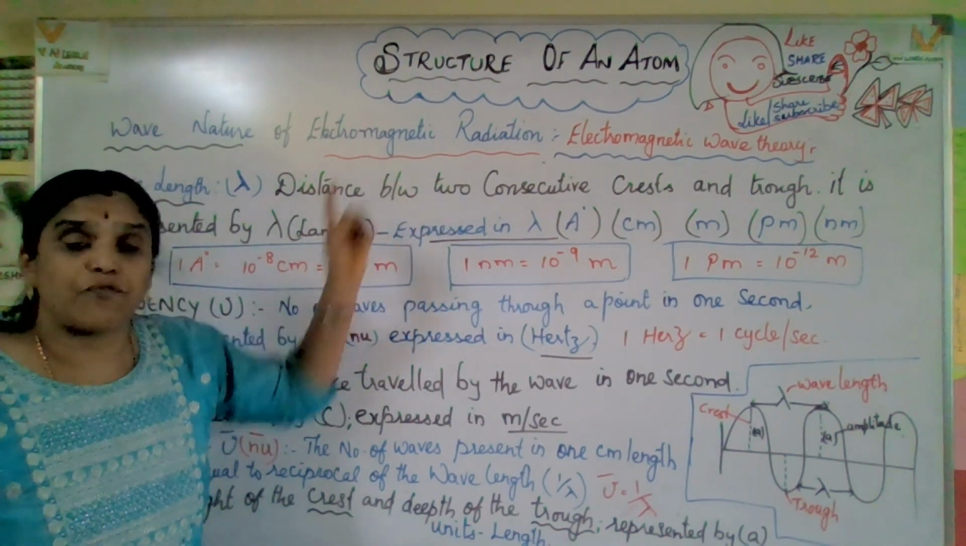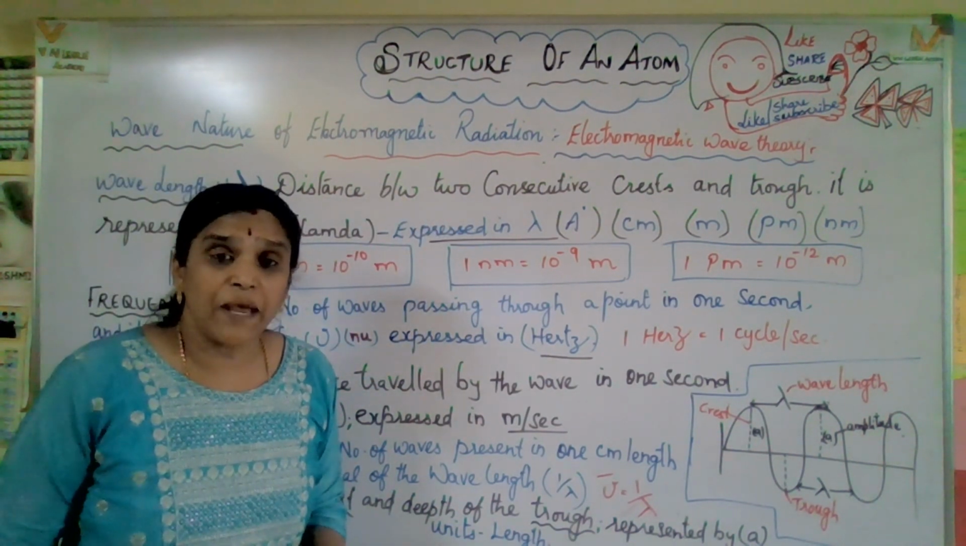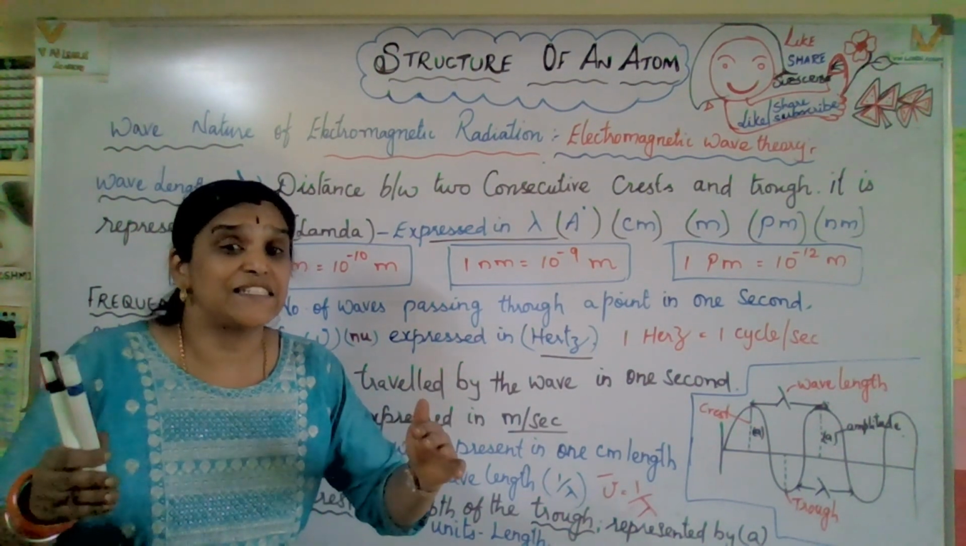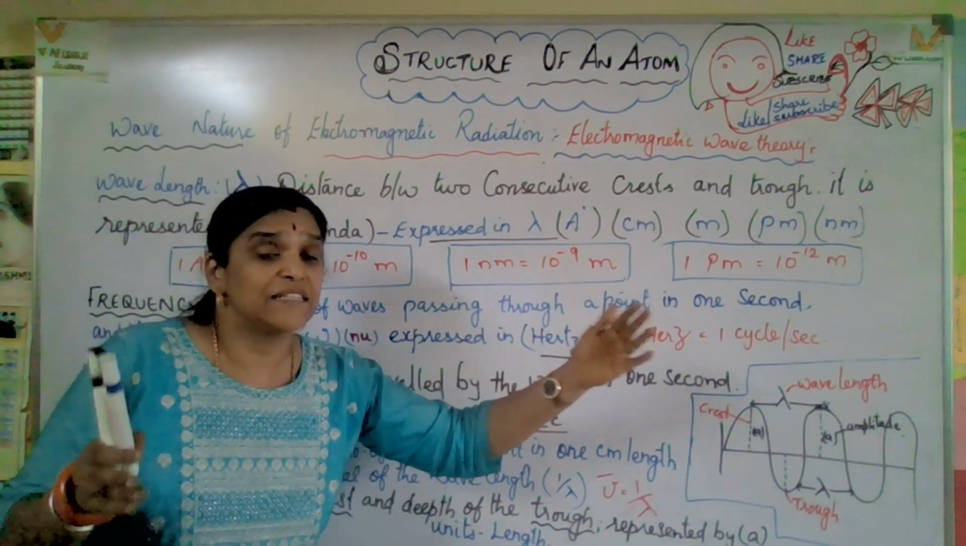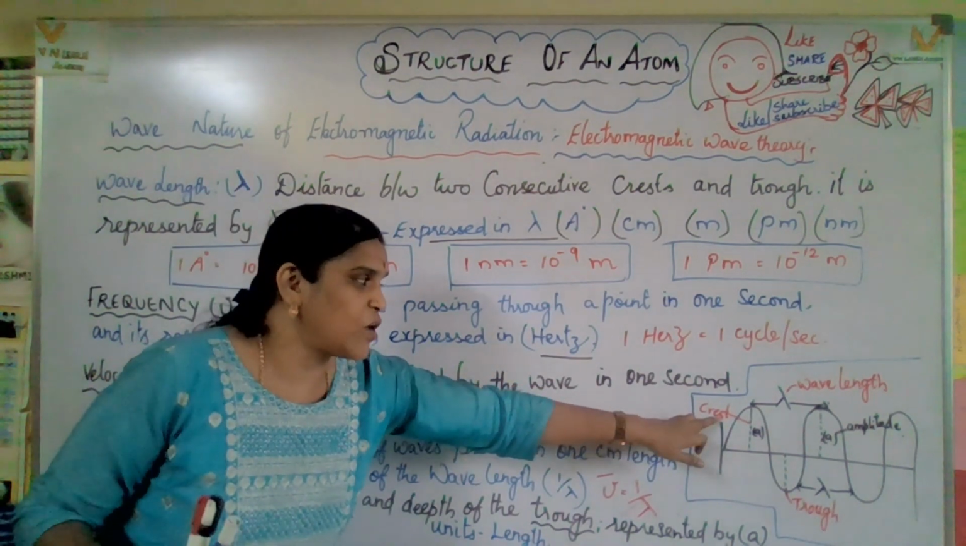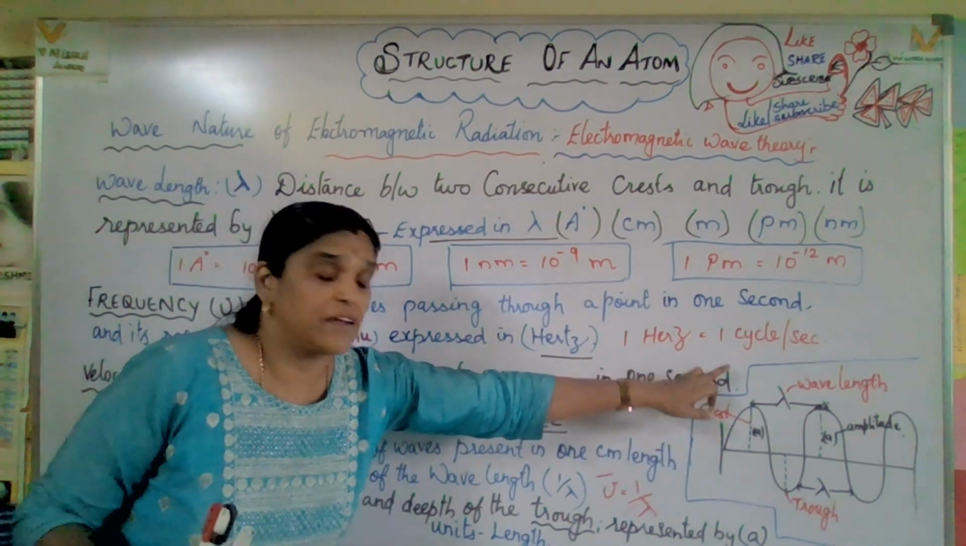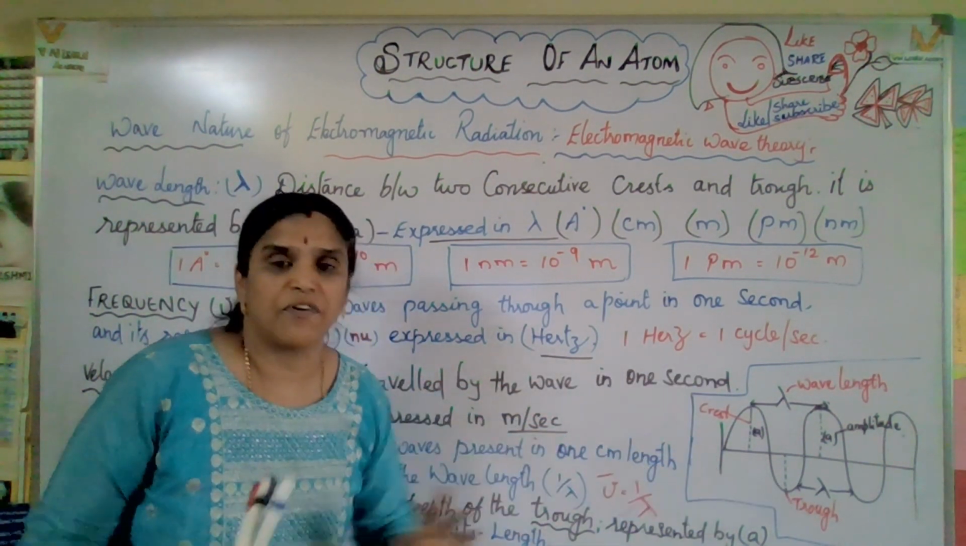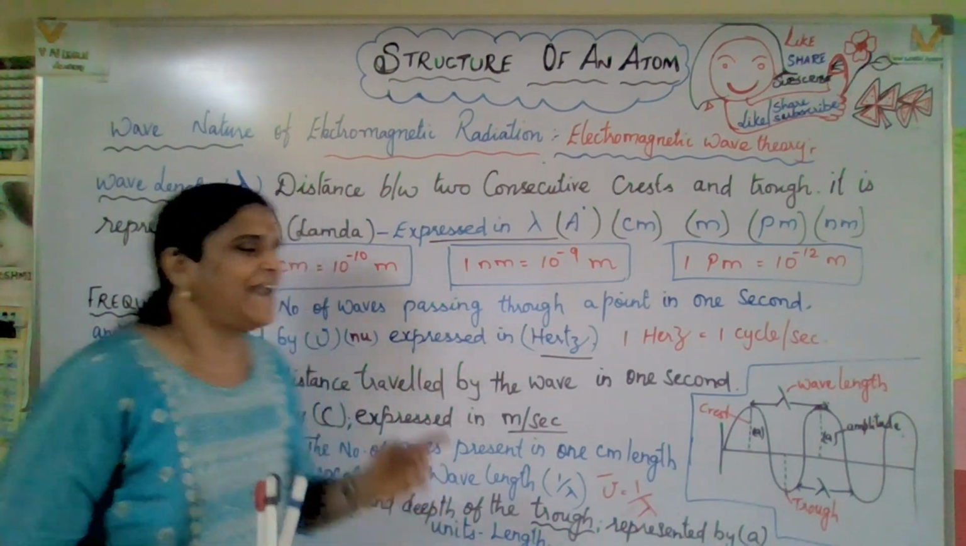Lambda is represented for wavelength. What do you mean by wavelength? The distance between two consecutive crests or troughs. Crest is the upper point and trough is the lower point. Hope you are clear with wavelength. Next,